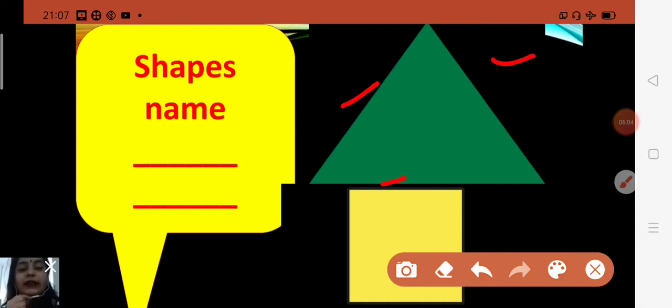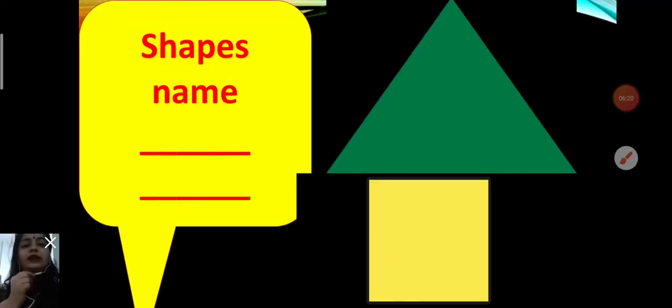They are called sides. There are 3 sides and 3 corners in the shape of a triangle. And what you can see, a sandwich looks like which shape? It looks like a triangle shape. Okay, now second, you will write square.